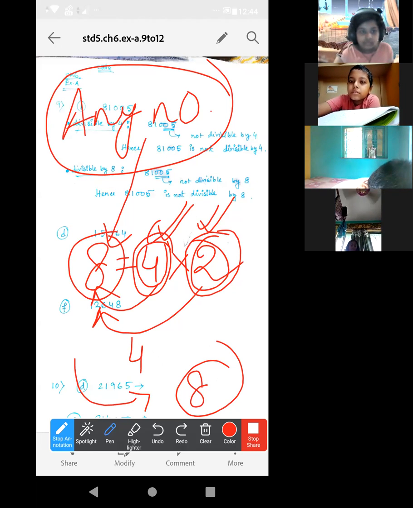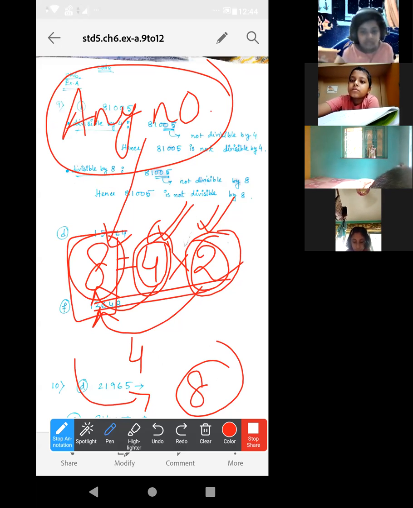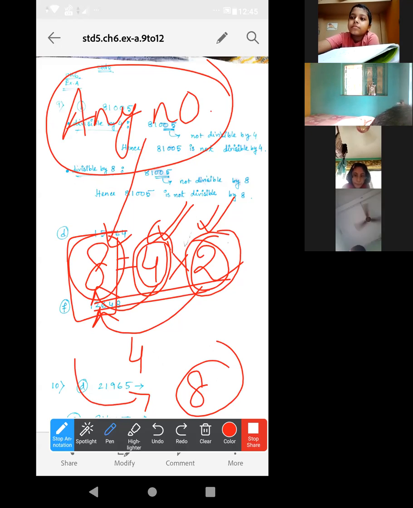So in the case of factors, if any number is divisible by another number, then that number is also divisible by that number's factors, but not by its multiples. Understood?